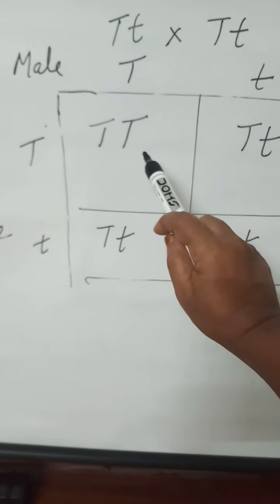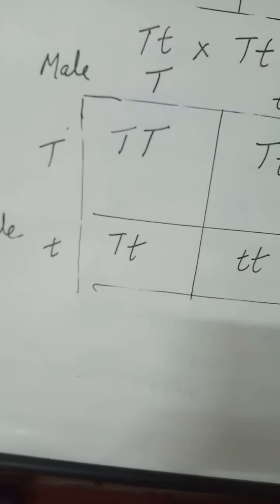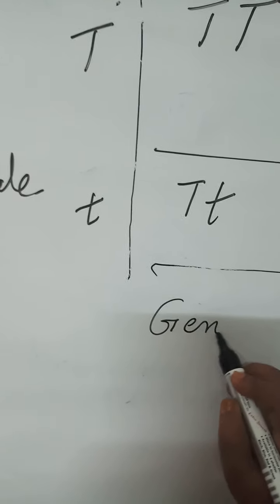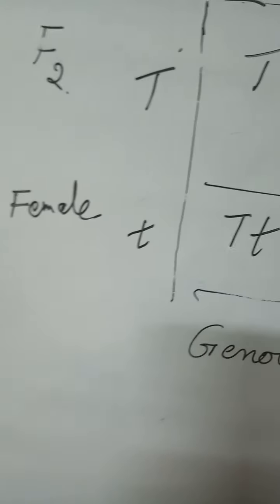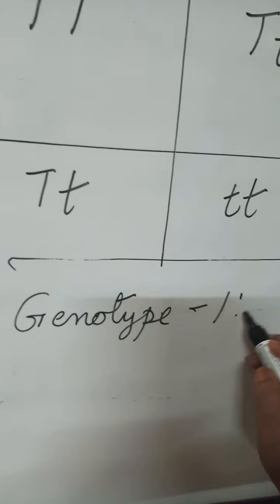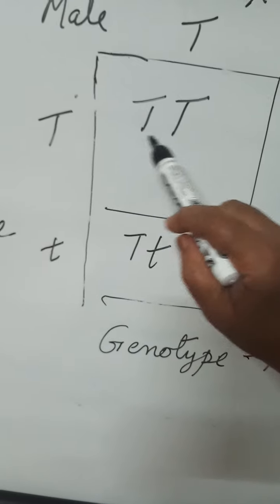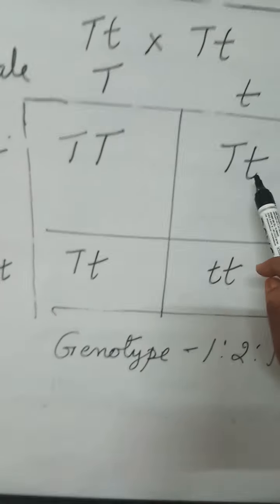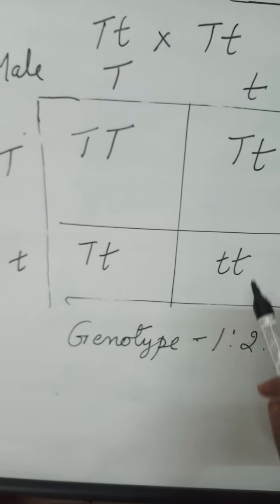One is homozygous tall and 2 are heterozygous. The genotypic ratio is 1:2:1: 1 homozygous tall, 2 heterozygous tall, and 1 homozygous dwarf plant.